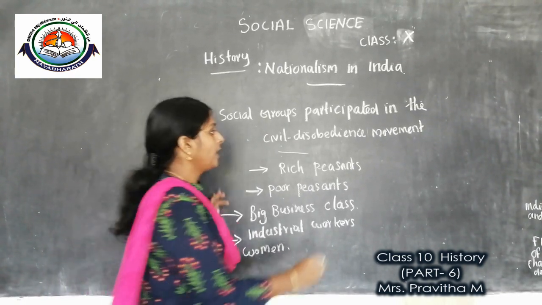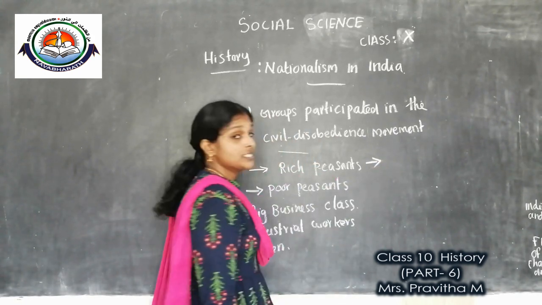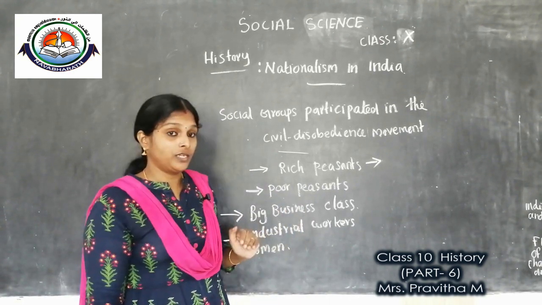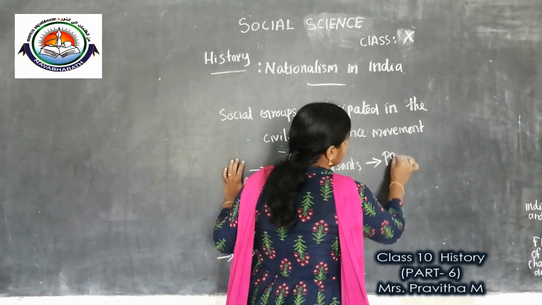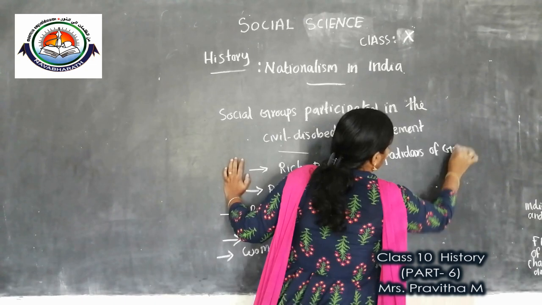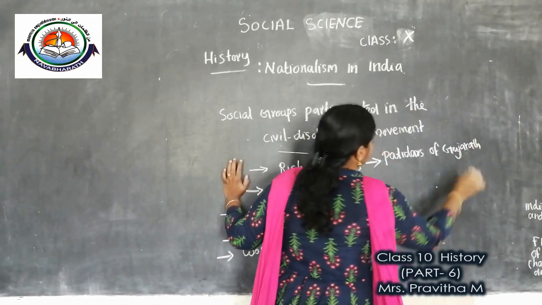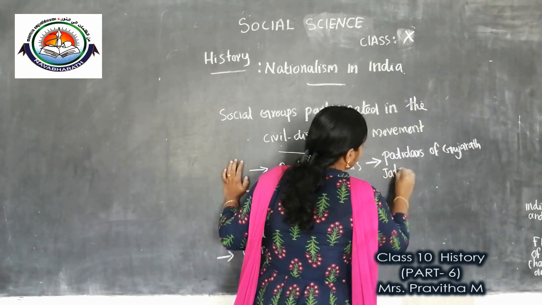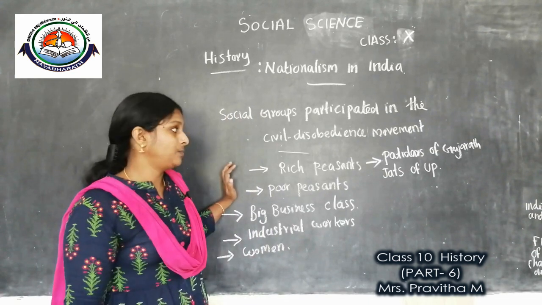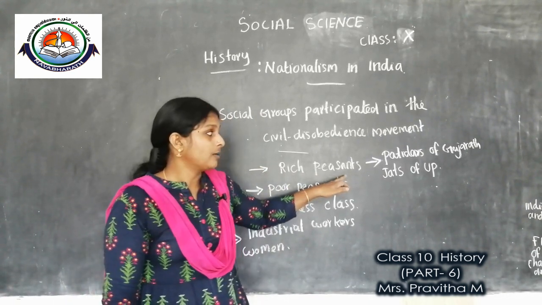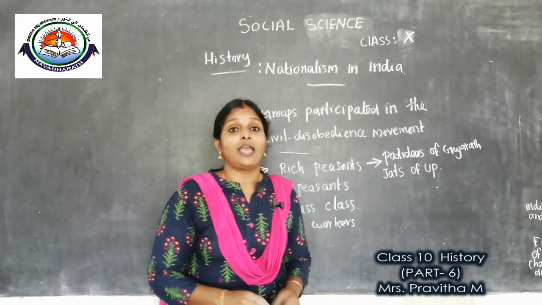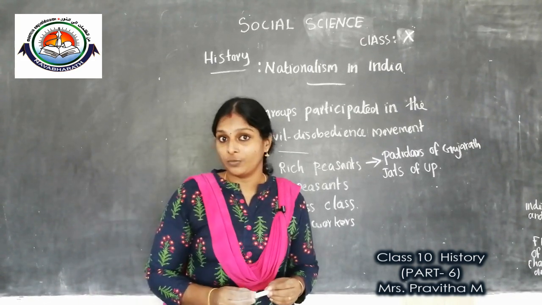First, why did the rich peasants become part of the civil disobedience movement? In the countryside, rich peasant communities such as the Patidars of Gujarat and the Jats of Uttar Pradesh actively participated in the civil disobedience movement.